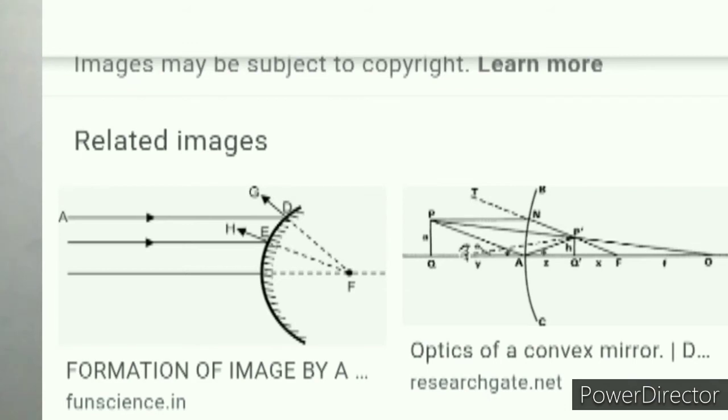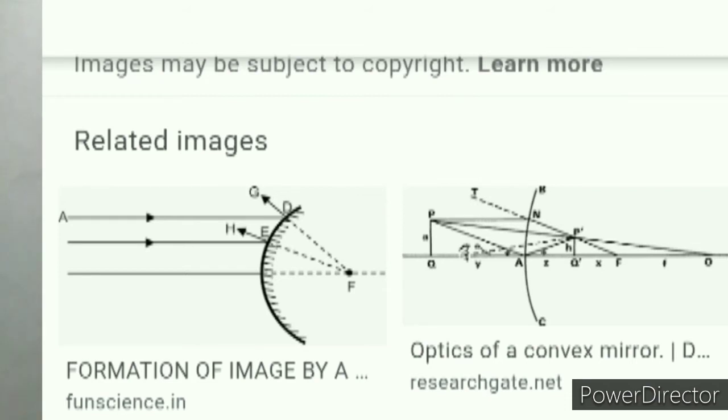So this type of image is known as the virtual image, and it cannot be found on the screen. Understood? Because they are imaginary, they are not real lines. That's why they cannot be found on the screen.